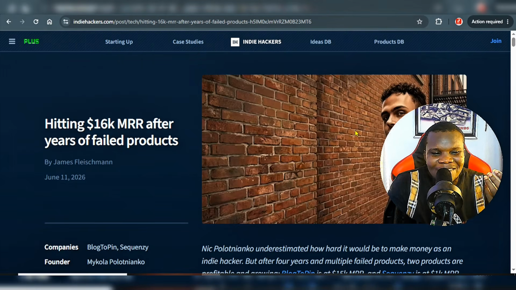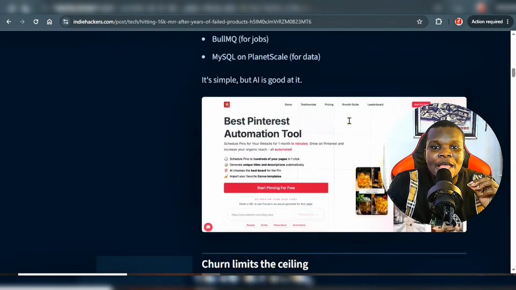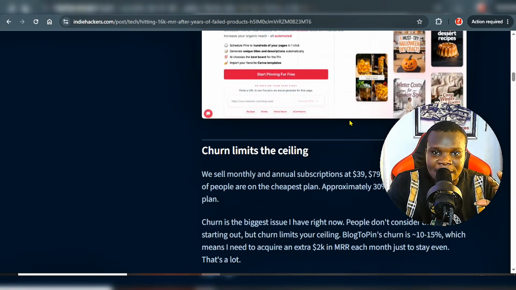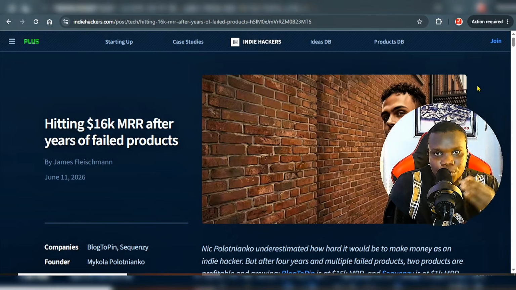So whatever thing you have, be it a mobile app, website, or software, you can showcase it right here on this very platform, and you get to see people that are interested in it. And the best part is that everybody visiting this platform has the mentality that they want to get new tools to try out, okay?